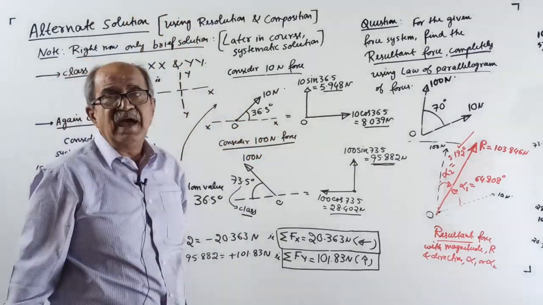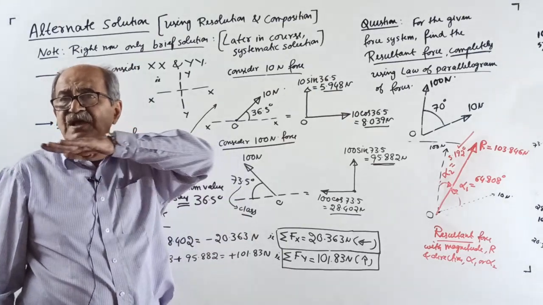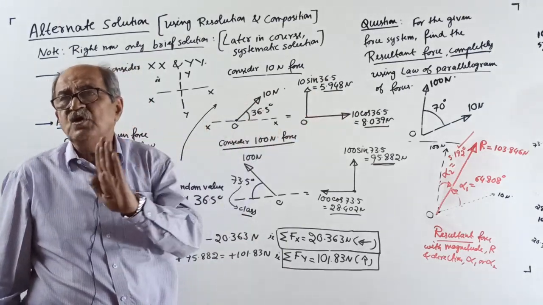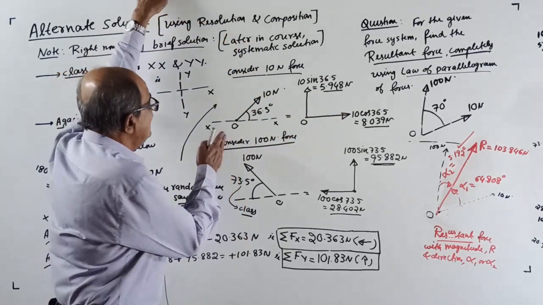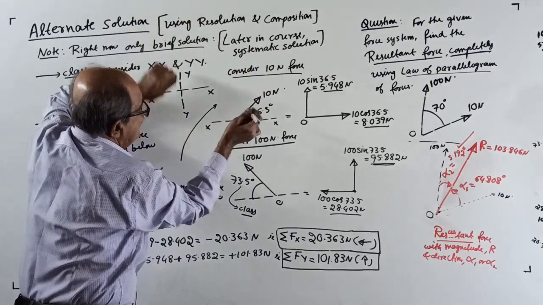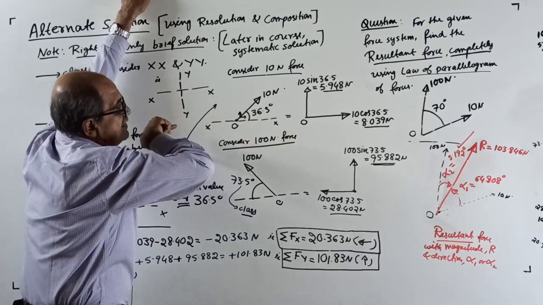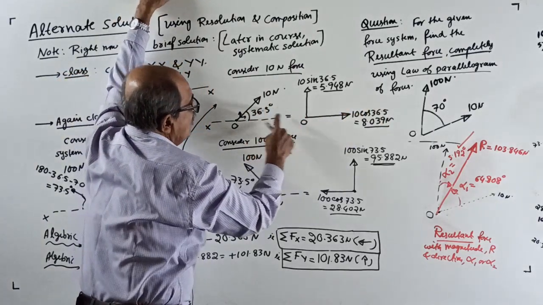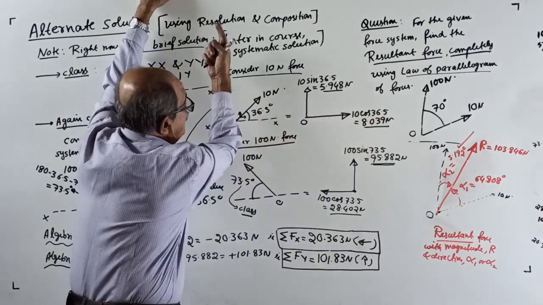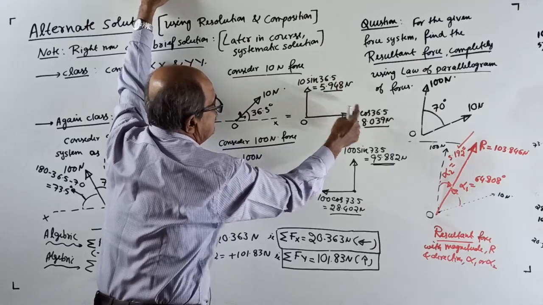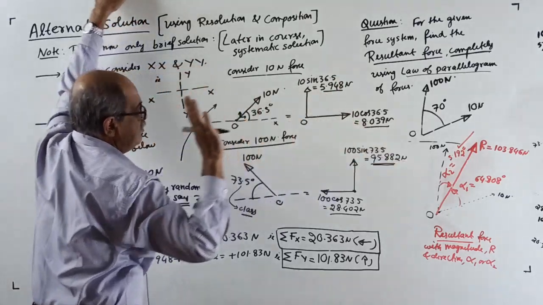Once you consider the angle with x, the x component will be cos, the y component will be sine. Therefore, if the force goes this way, one component like this, one component like this: this component is 10 cos 36.5, this component is 10 sin 36.5. I got the answer. I solved the question fully.